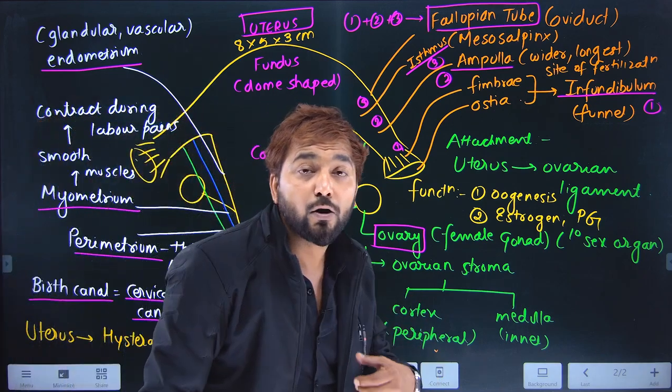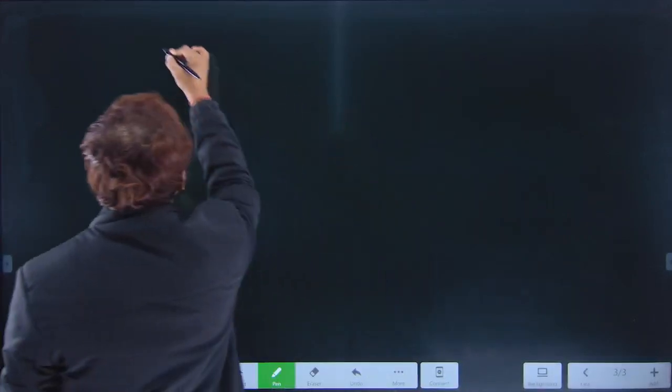Now coming on to the external genitalia of female. The part that is visible from outside is the external genitalia.